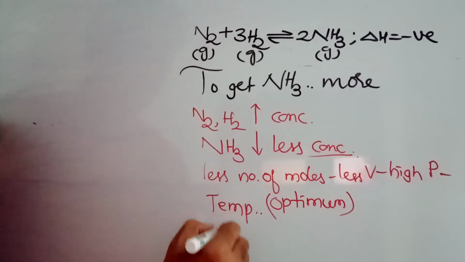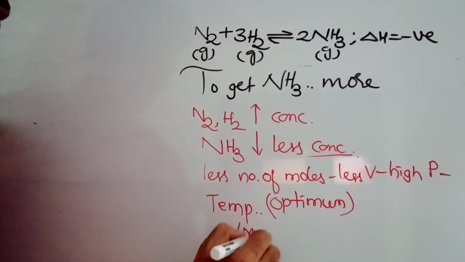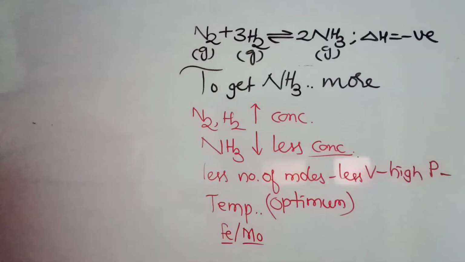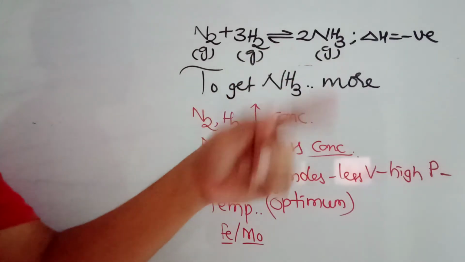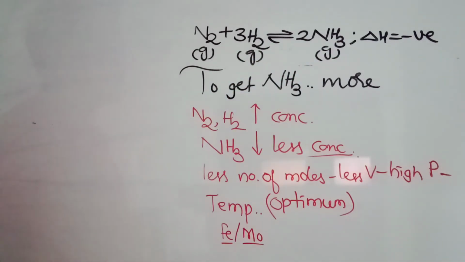Iron and molybdenum we generally use as catalyst and promoter, and nowadays we are using potassium oxide and aluminum oxide as catalyst. So the catalyst has no important role. It just establishes the equilibrium quickly. Temperature actually should be low, but we maintain a minimum temperature. Fewer moles are there on the product side, so volumes are less, which means high pressures are required. By increasing the concentration of nitrogen and hydrogen, or by decreasing the concentration of ammonia from time to time, we can get more ammonia.